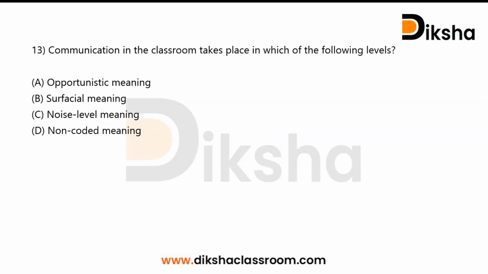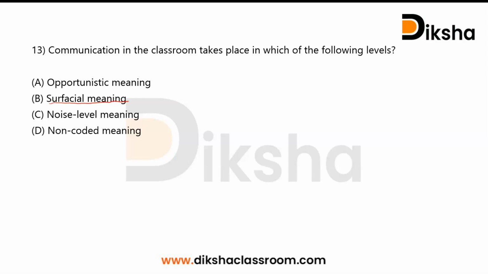Moving on to the next question, question number 13. Communication in the classroom takes place in which of the following levels? Opportunistic meaning, superficial meaning, noise level meaning, and non-decoded meaning. Communication in the classroom takes place in superficial meaning, and it shouldn't contain any hidden content or double meaning. Because whatever the content the teacher conveys must be clear and non-ambiguous in the classroom.